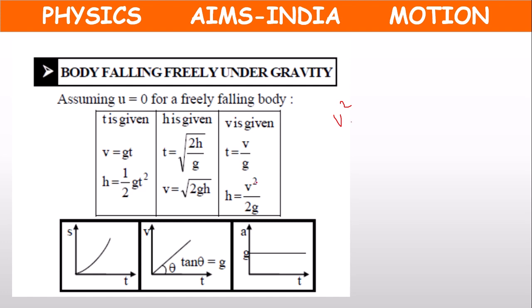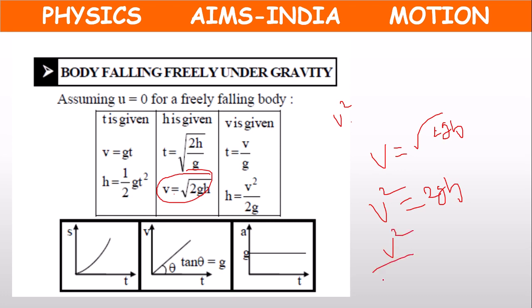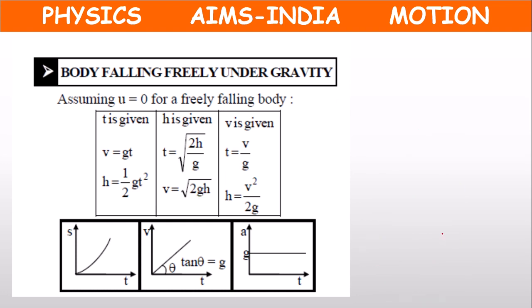From this formula only, V equal to root 2gh only. If the square comes to this side, it will become V square equal to 2gh. Or V square by 2g equal to h. V square by 2g equal to h.